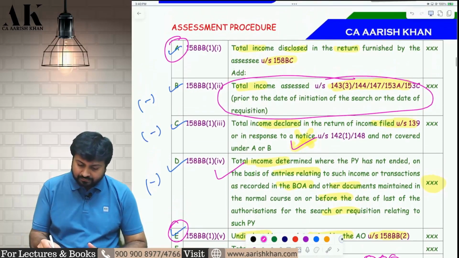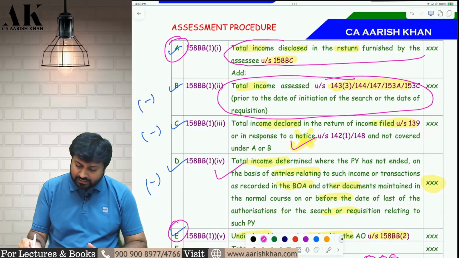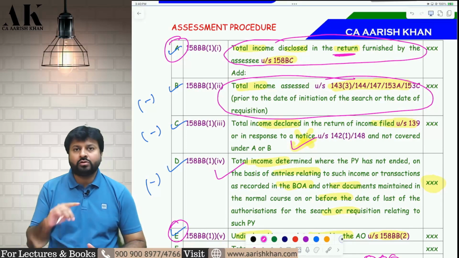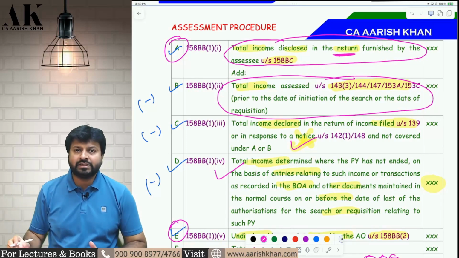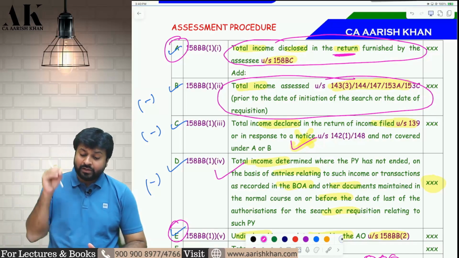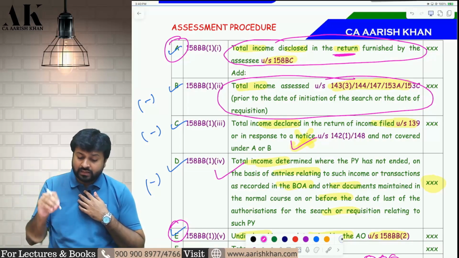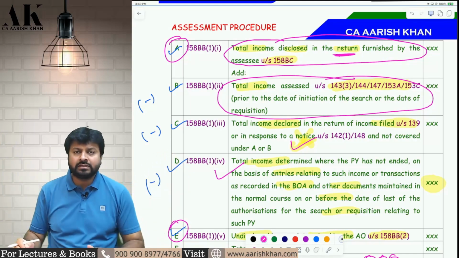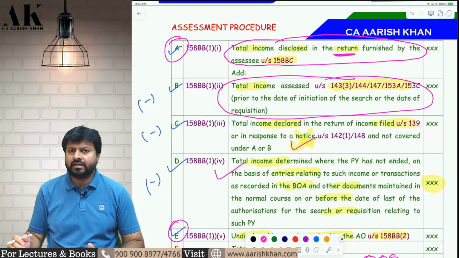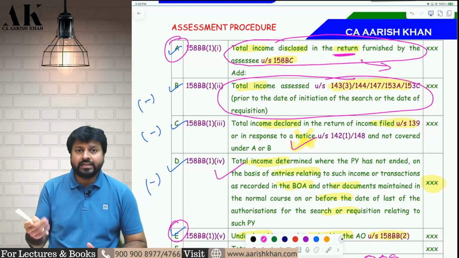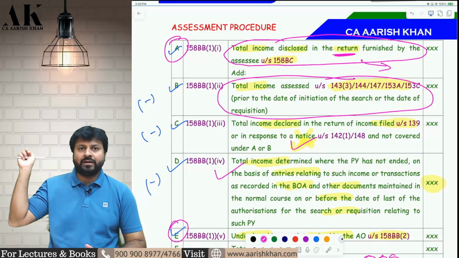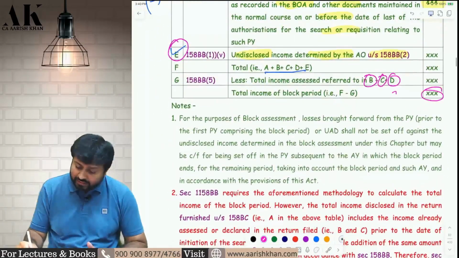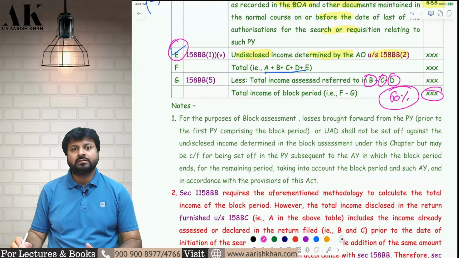When I say total income disclosed in the return of income, will this not include also those incomes on which I have already paid tax? Please tell me. Definitely. If you are telling me to disclose the income in the return under 158BC, I will disclose the income of all the 7 years, no? 6 years plus half year, that is the 7th year half. So in this there is already an income which is included on which I would have paid tax. Then why am I again paying tax on that at 60% unnecessarily?